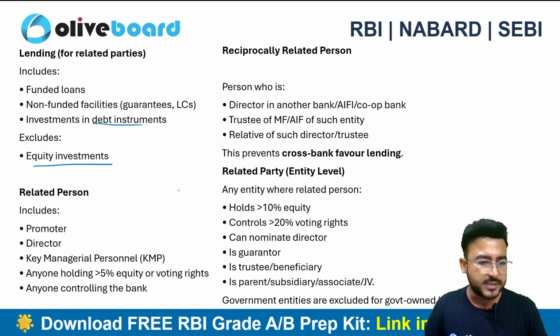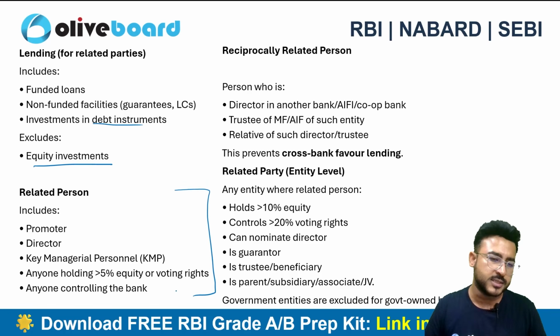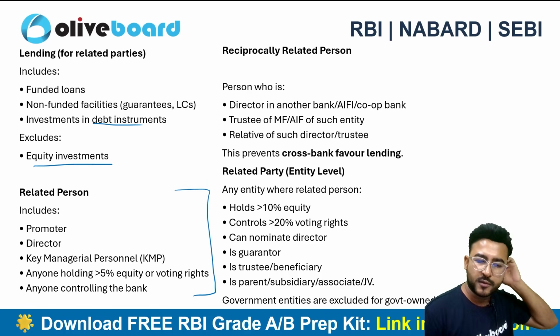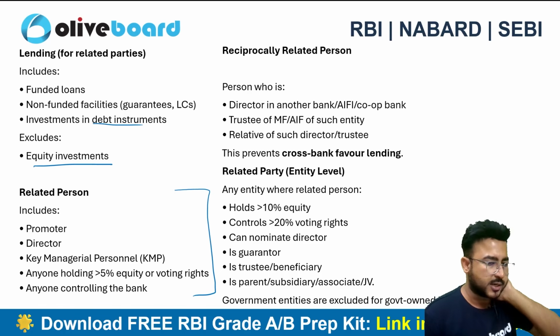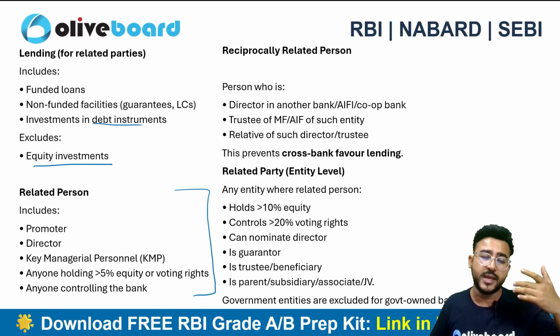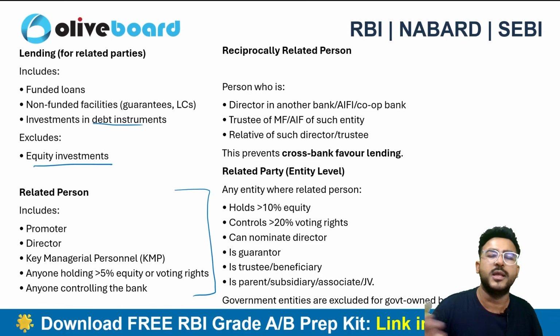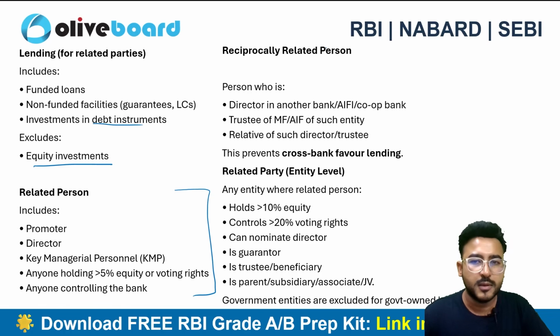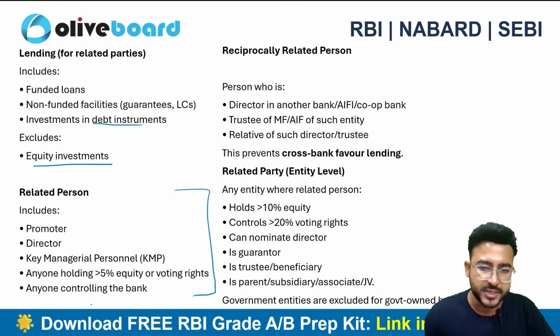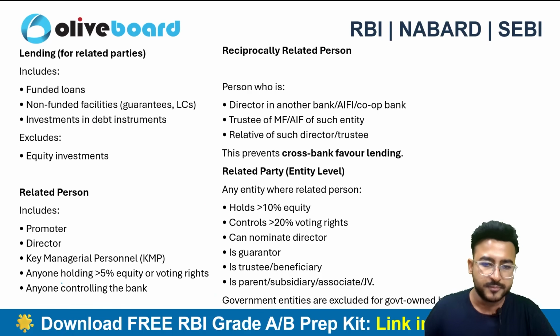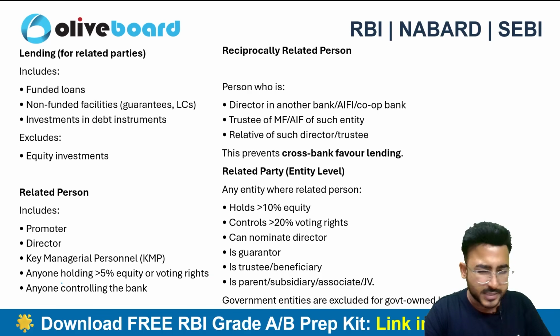The definition of related parties is also given, like promoters and directors, right? A promoter of an entity, a director of the entity is also a related party, or anyone who is holding more than 5% of equity or voting rights, or anyone controlling the bank. All these are related parties for a bank. There can be an additional list of related parties as well, so later on you can definitely check it out quickly.